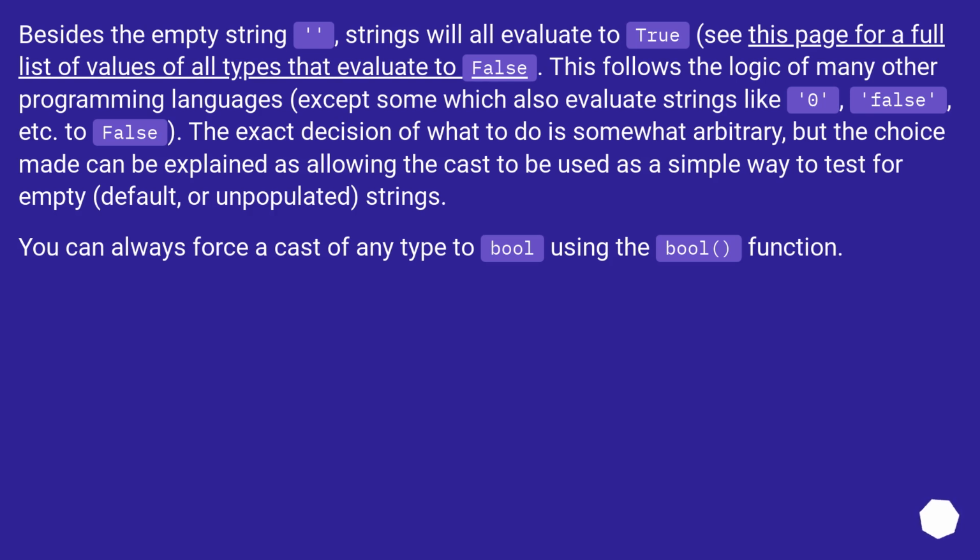to false. The exact decision of what to do is somewhat arbitrary, but the choice made can be explained as allowing the cast to be used as a simple way to test for empty, default, or unpopulated strings. You can always force a cast of any type to bool using the bool function.